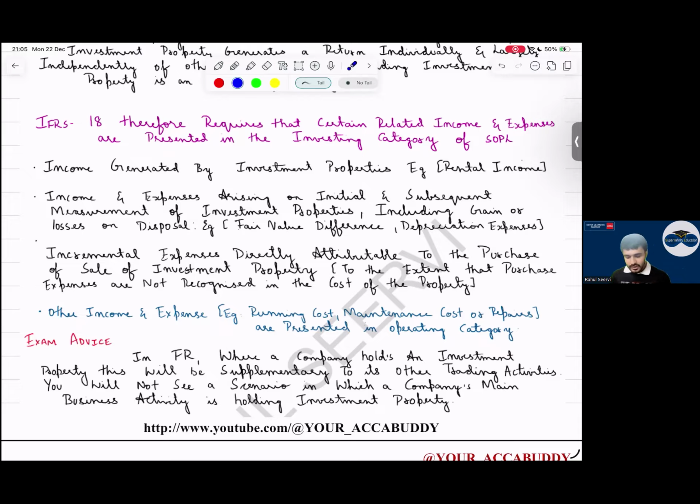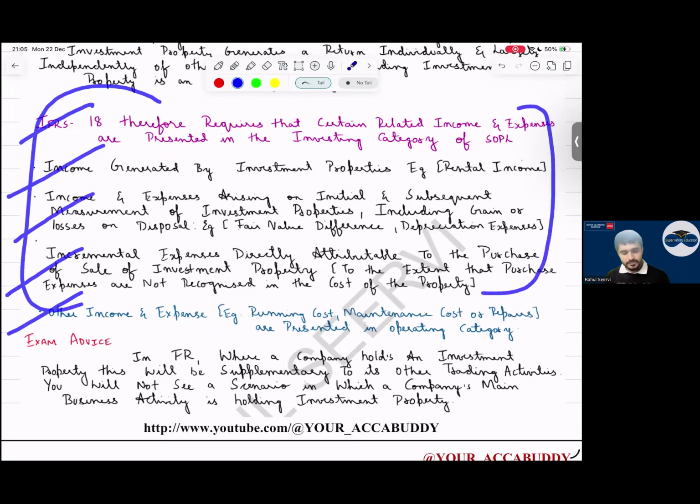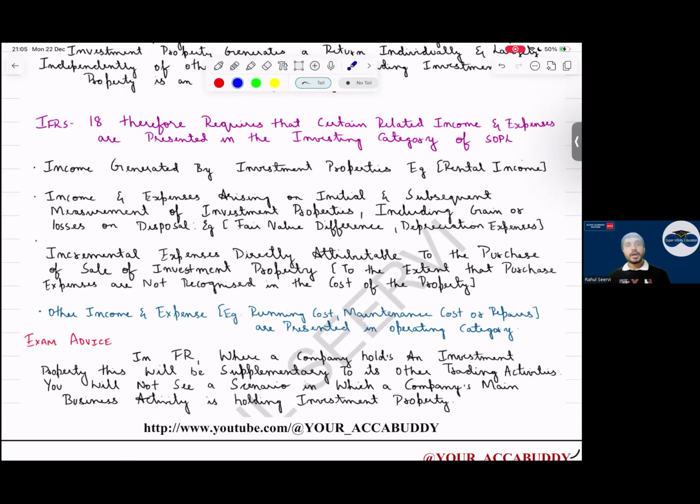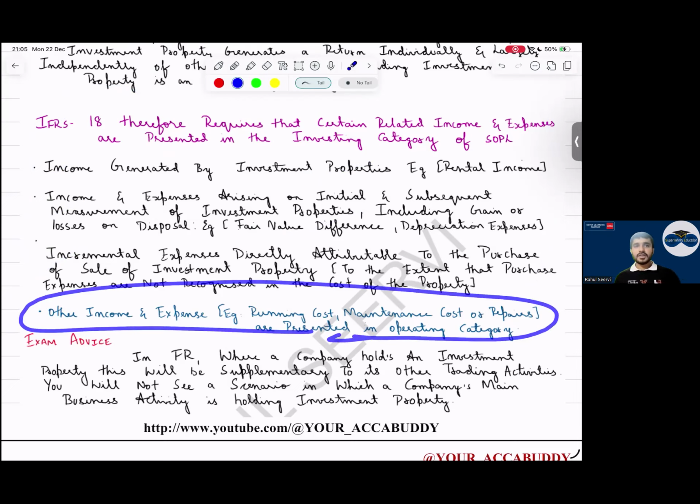See now, in investing, everything we have learned is shown in what, sir? Investment category. Whenever you have an investment property, can I say some day-to-day expense will be there or not? I have a property, I'm giving it on rent. Some other expenses will be there. The standard is saying that instead of showing this in investing, you show it in operating.